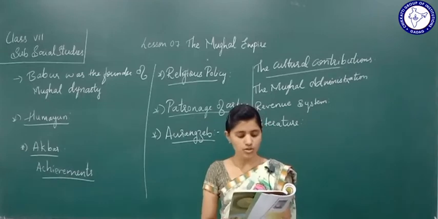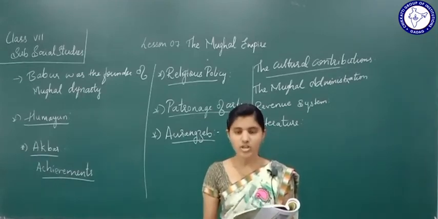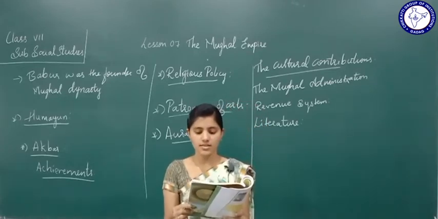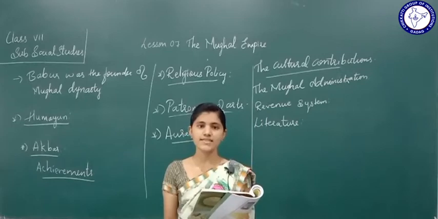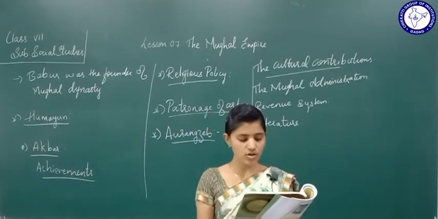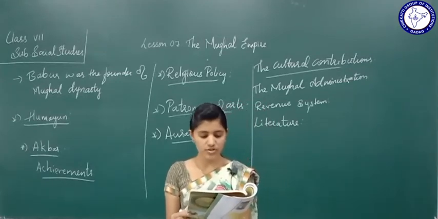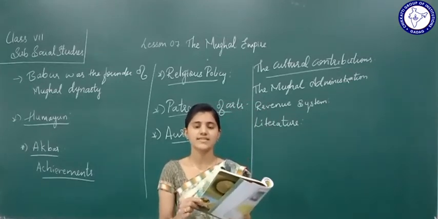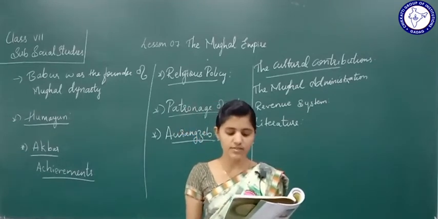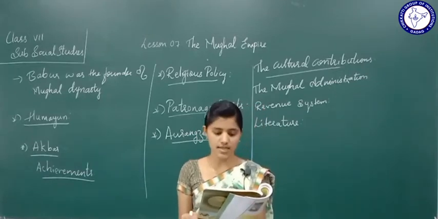Dara Shikoh, the Mughal prince, was an extraordinary scholar. What was his work? He translated the Bhagavad Gita. See, Dara Shikoh translated the Bhagavad Gita. Though Hindi literature did not receive royal patronage, it flourished on account of the efforts of the Bhakti saints. Hindi literature did not get a royal place, but it flourished because of whom? Because of these Bhakti saints.